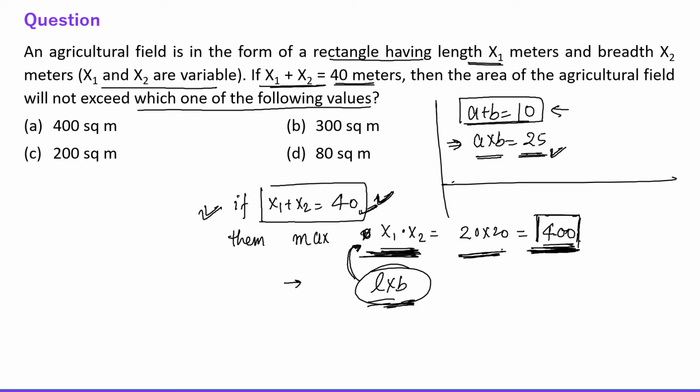So the answer is 400 square meter. Option A is the correct choice. Right, everyone? Now let's move to the next question.